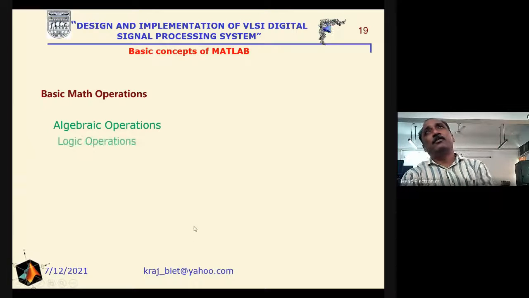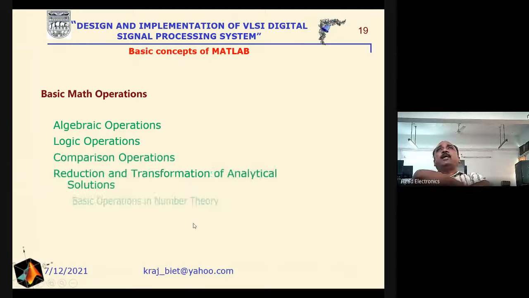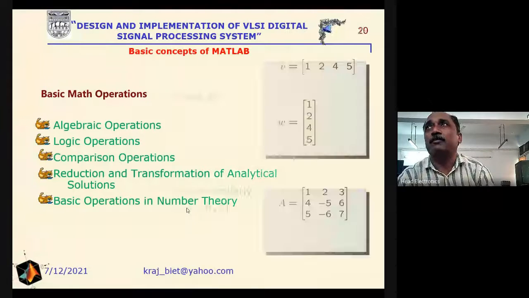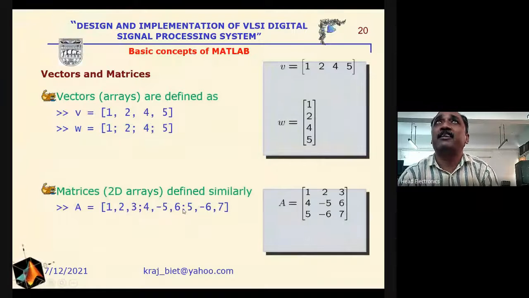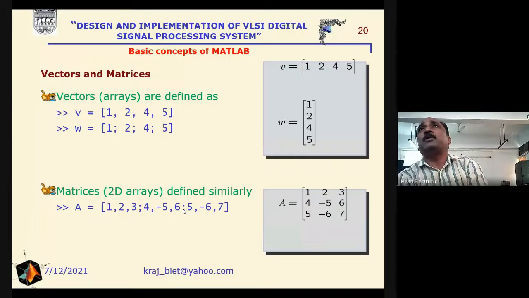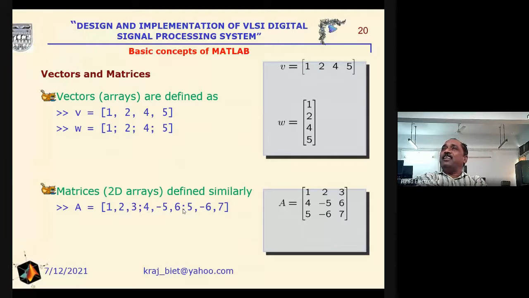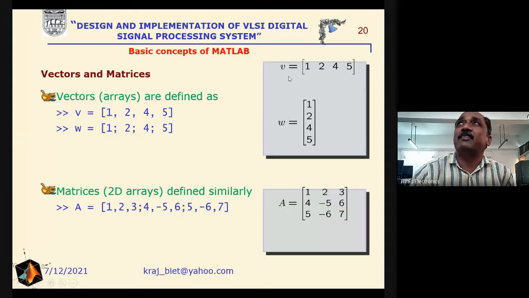Basic math operations can be performed with the help of MATLAB commands, like algebraic operations, logic operations, comparison operations, reduction and transformation of analytical solutions, and basic operations in number theory. For example, for vectors and matrices, that is, arrays, have to be defined. Then in order to define one row, that is, the row matrix 1, 2, 4, 5, if we press the enter key, then we will get this result here.